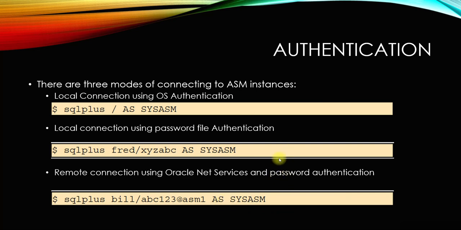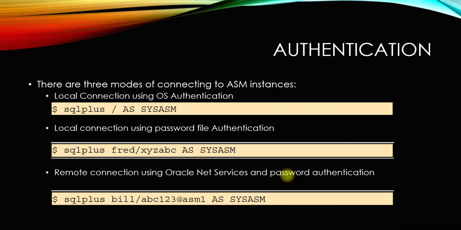I hope I am making sense of all this. So this completes our chapter on the basics of ASM.